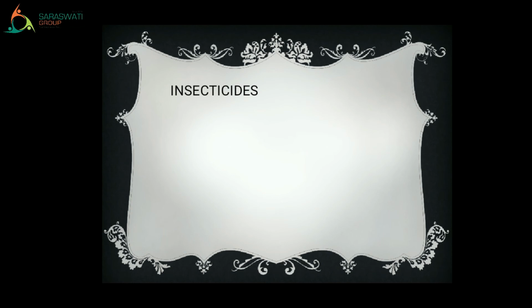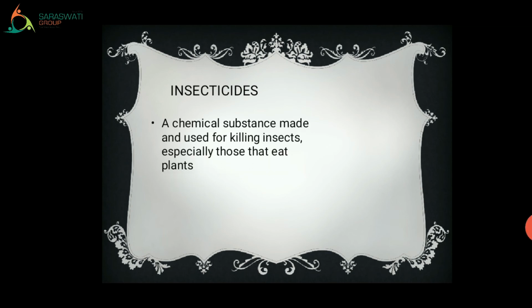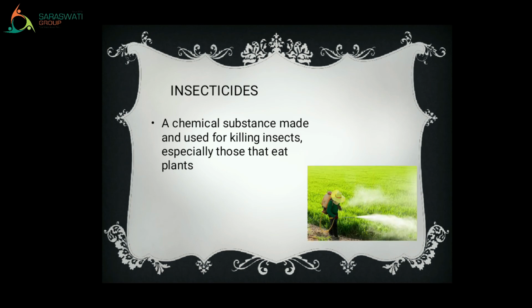A chemical substance made and used for killing insects, especially those that eat plants. In short, pesticides and insecticides are used for the protection of the food crops, right? See the picture of insecticides. One person is having a cylinder on his back and he is spraying the insecticide on the food crops, right?